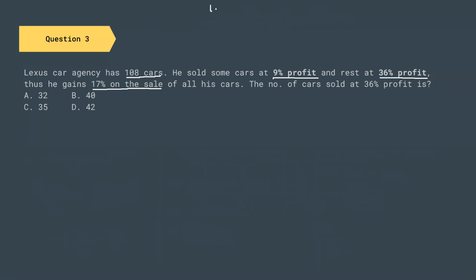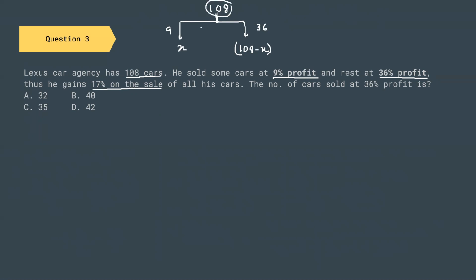This salesman has a total of 108 cars. Out of these 108 cars, he has sold X cars at 9% profit, and 108 minus X cars at 36% profit. Total there are 108 cars.